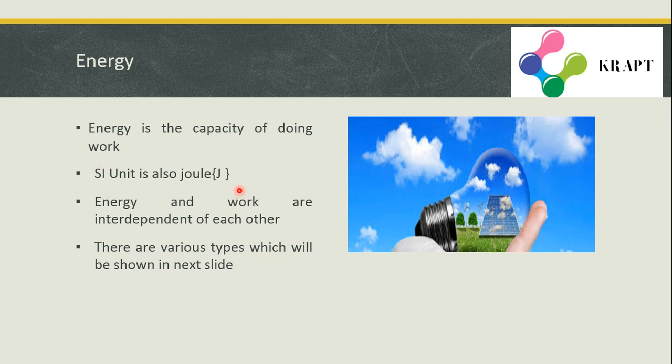The SI unit of energy is also joule. So work and energy have the same SI unit. This is one of the reasons energy and work are interdependent of each other. Energy is the capacity to do work, and to do work we need energy. So for energy, work is required, and for doing work, energy is required. In this way they are interdependent of each other. I'll be showing you various types of energy in the next slide.